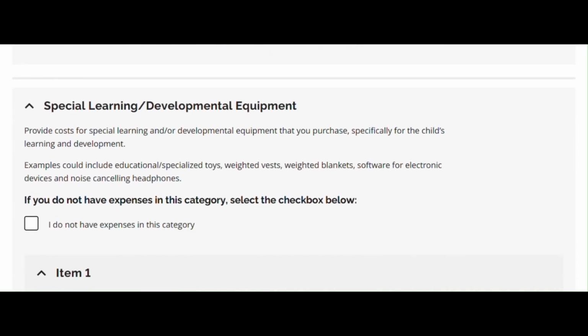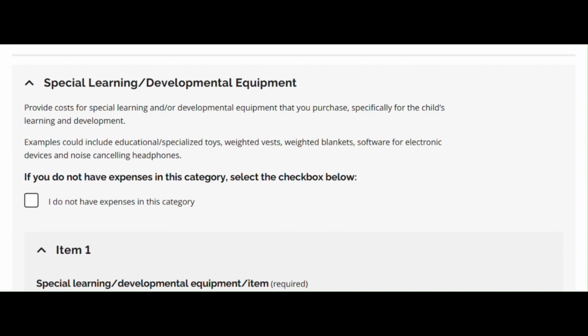Special learning developmental equipment. Costs for special learning and/or developmental equipment that you purchase, specifically for the child's learning and development. Examples could include educational or specialized toys, weighted vests, weighted blankets, software for electronic devices, and noise-canceling headphones.